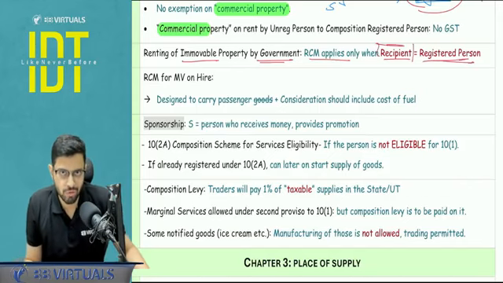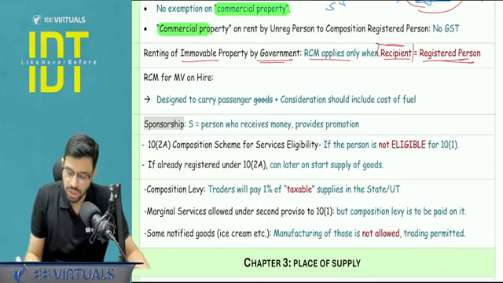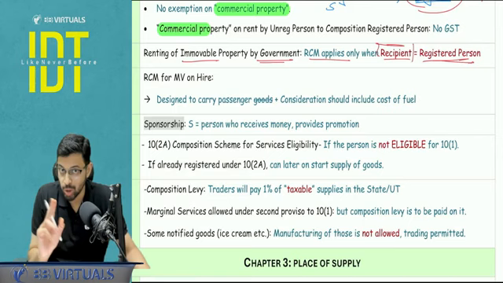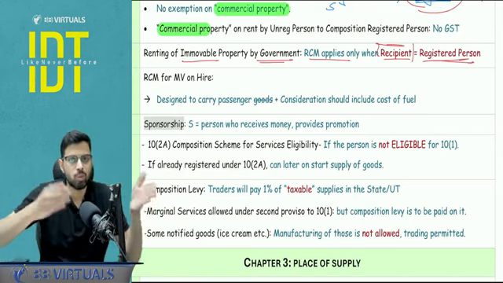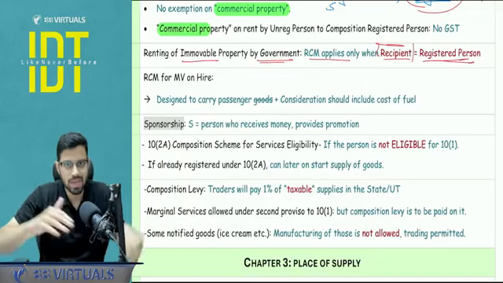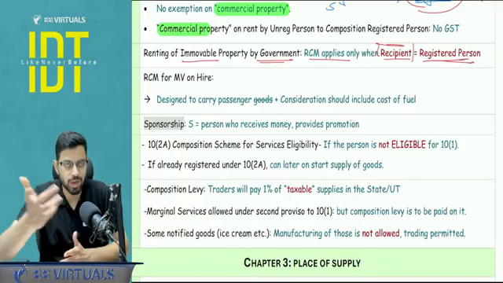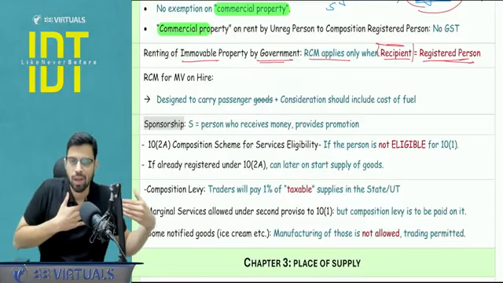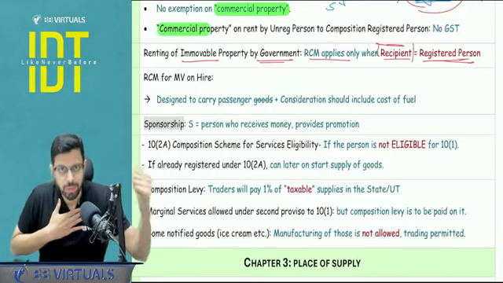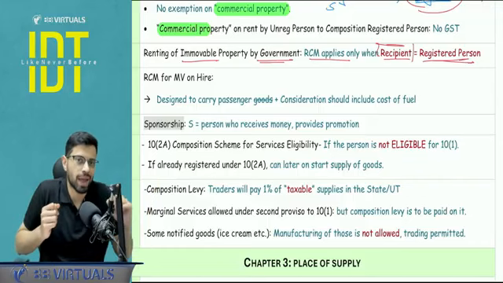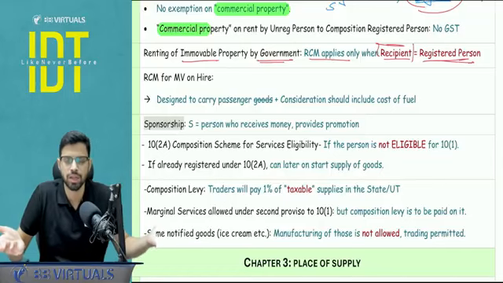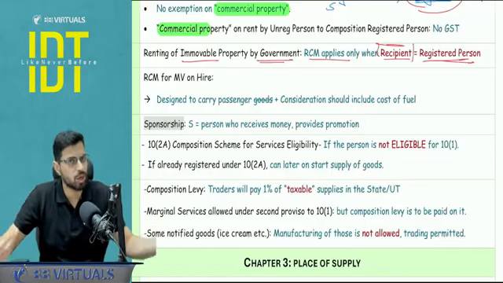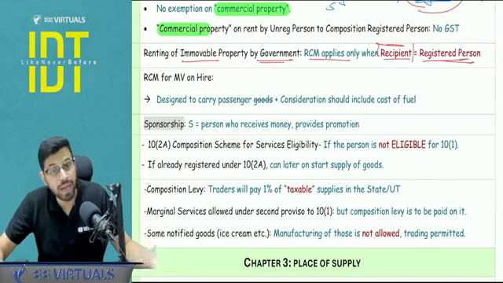This is a part of the analysis of your services by government, right? So pay attention. I am not using the words the person whose last year turnover exceeds the threshold. No, these both are different things. Guys, just a point to be noted. Last year turnover more than or less than threshold is a separate concept. Actual registration is a separate concept. I will explain. It is possible that my last year turnover was exceeding the threshold, but I am not registered because maybe it was an exempt supply. Vice versa, let's say my last year turnover was not exceeding the threshold, but I have taken registration, maybe due to section 24 mandatory registration, maybe due to voluntary registration.